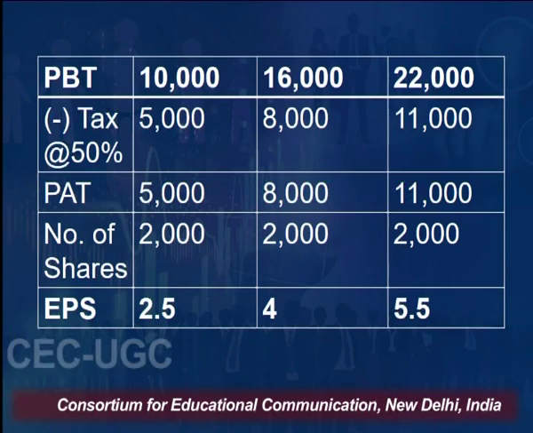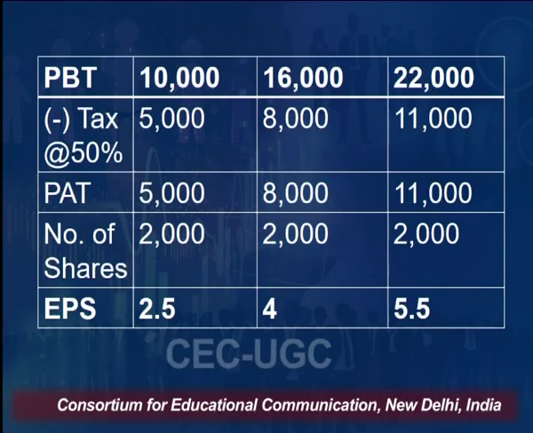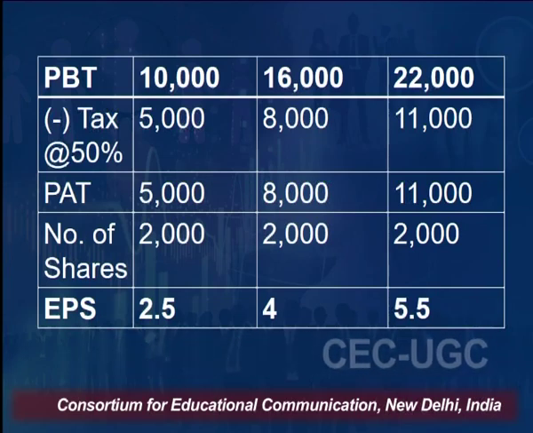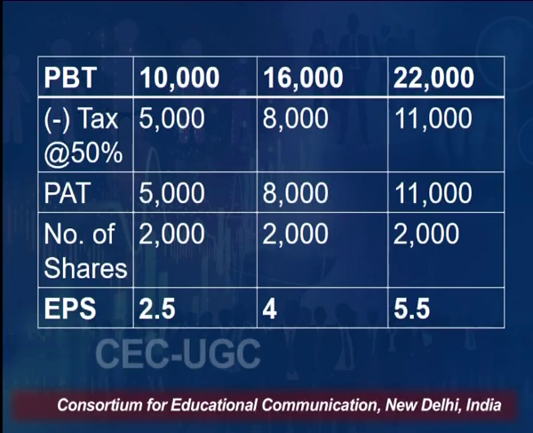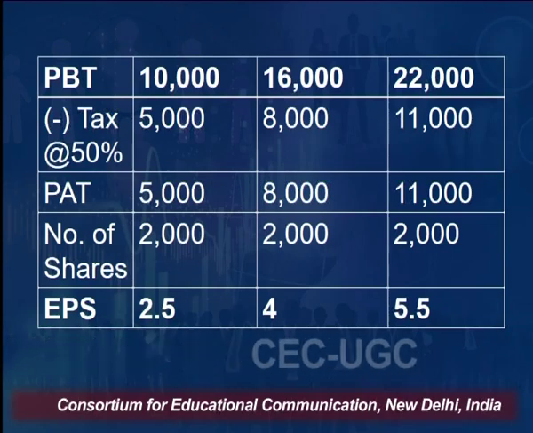So, for A Limited, in a bad situation, the company is able to maintain EPS of 2.5. In a normal situation, the company is able to maintain EPS of 4 rupees, and in a very good situation, the company is able to give EPS of 5.5 rupees.